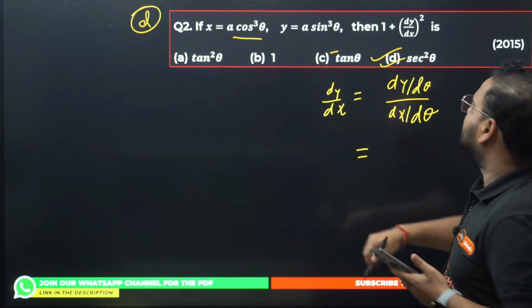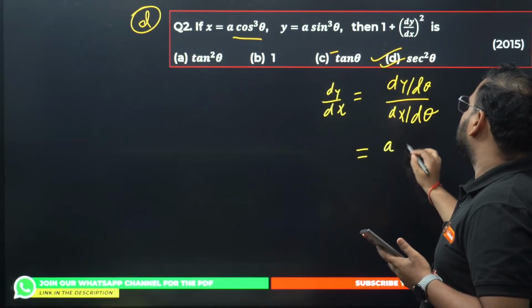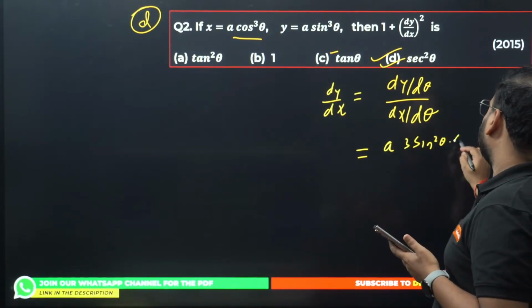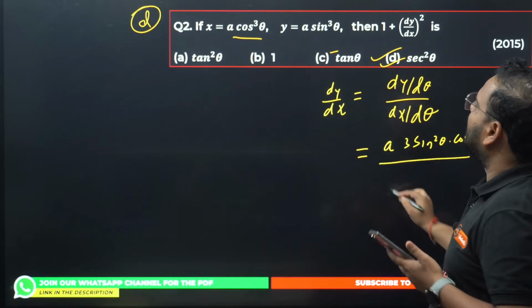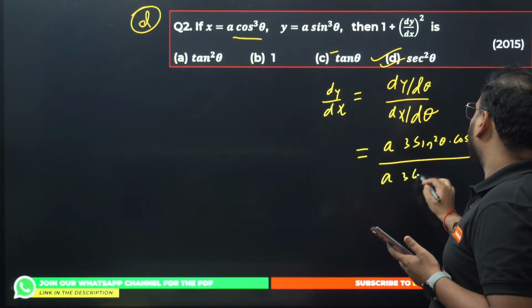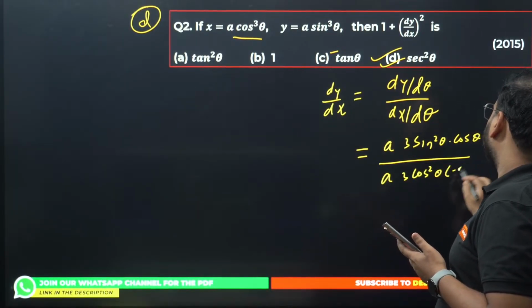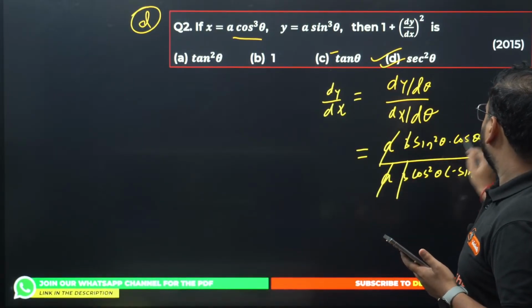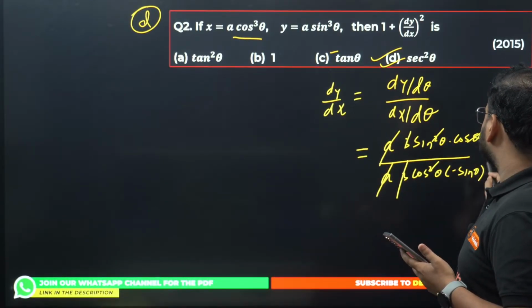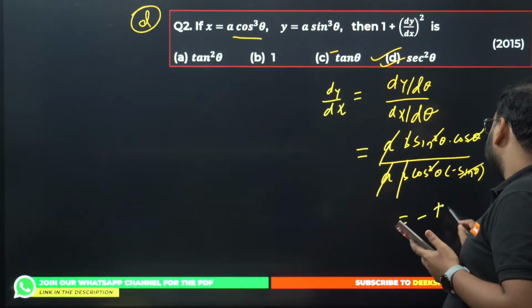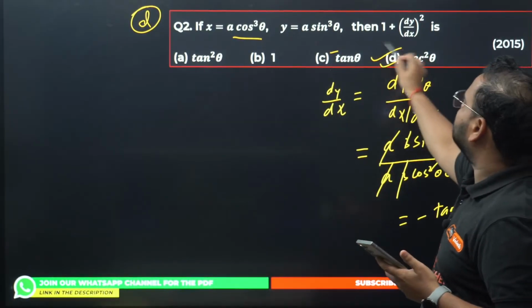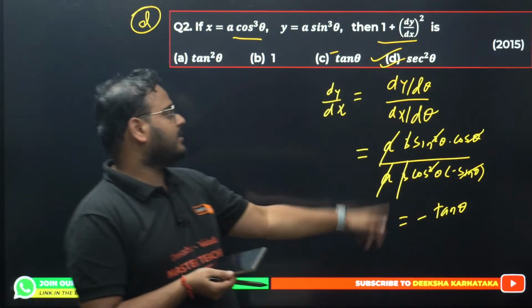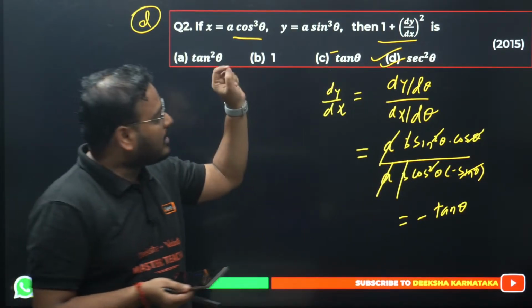Differentiate this, you'll have a is there, 3 sine square theta comes with cos theta, and of course over here you'll have a is there and 3 cos square theta with minus sine theta. Cross check, a cancel, 3 cancel, cos cancel this one, sine cancel this one. I have the answer as minus tan theta. Now if you don't look at this question carefully, and the option is given as minus tan theta, you might tick that option. So please be careful what exactly they're asking.